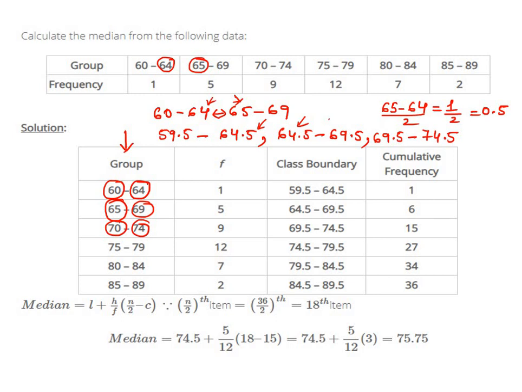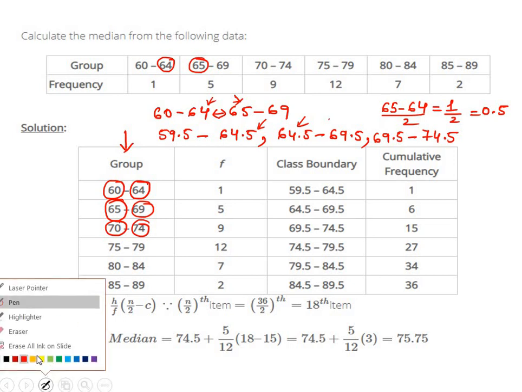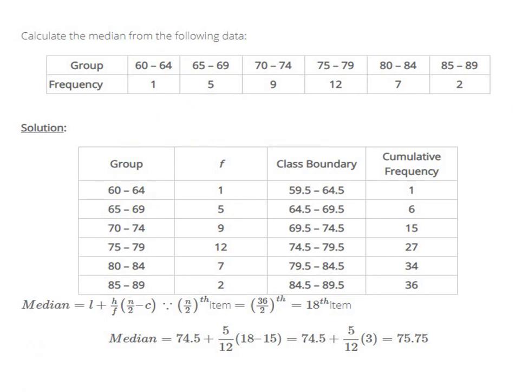So you can do the same calculation while first making the groups continuous. Okay, here I haven't used that one. I've written the groups as they are, but you can use this procedure. First you can make the groups continuous, then proceed similarly. Okay, let us now go to this one.